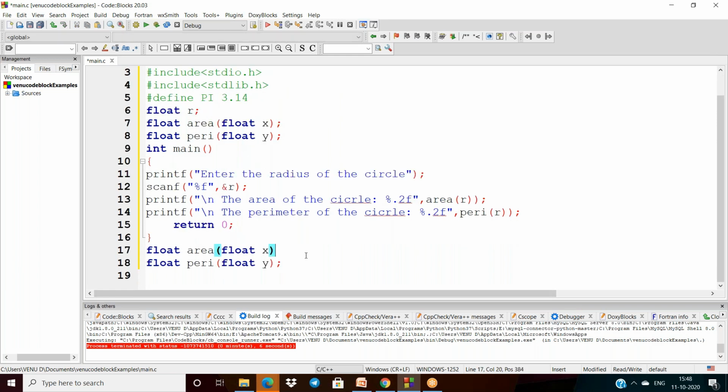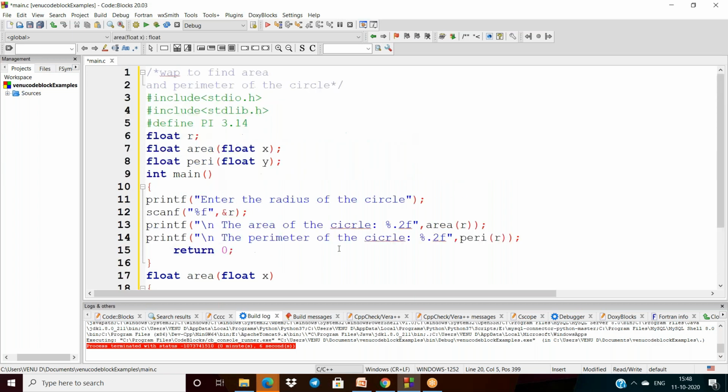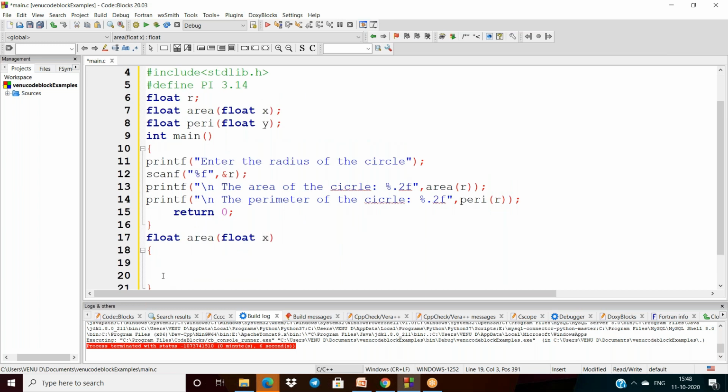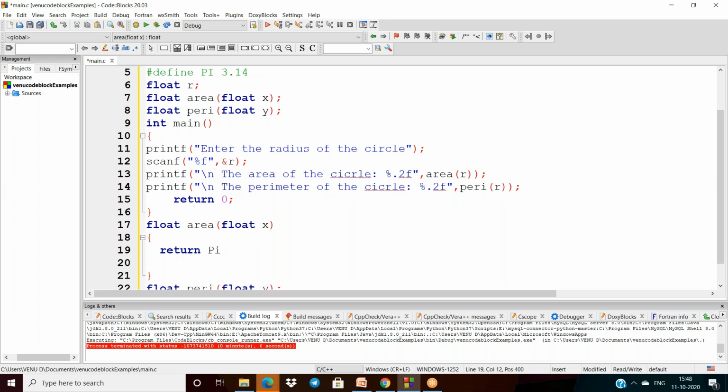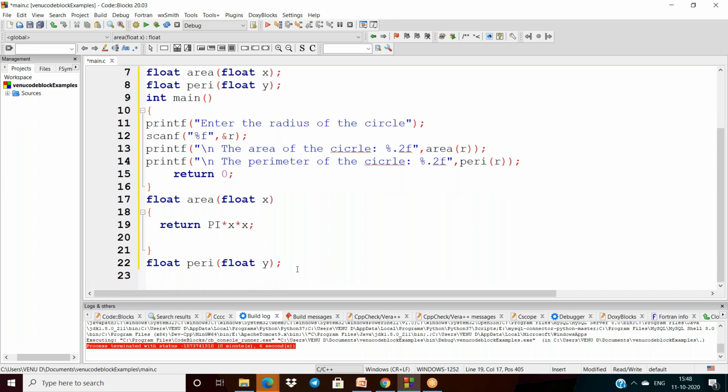So I'm writing here the function definition. Now once I am calling this, R is substituted in the place of this x. Now we should return what? What is the formula here? Area is pi r square. So that is why pi into r, means your x into x. That's all.